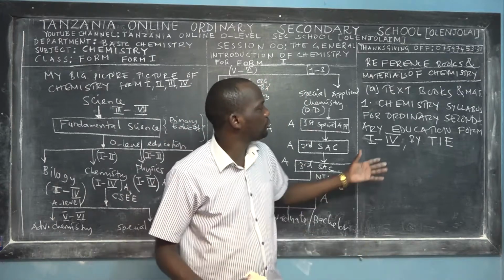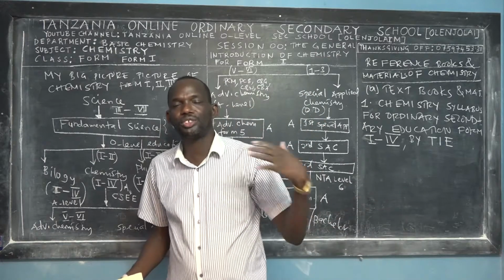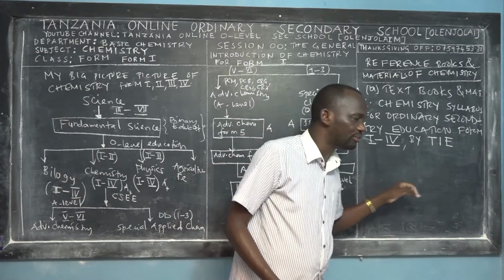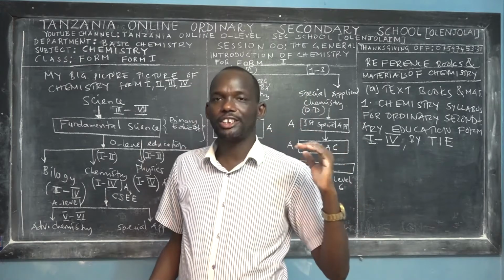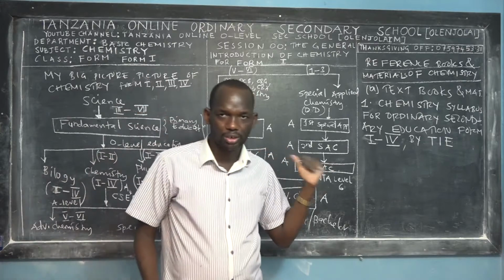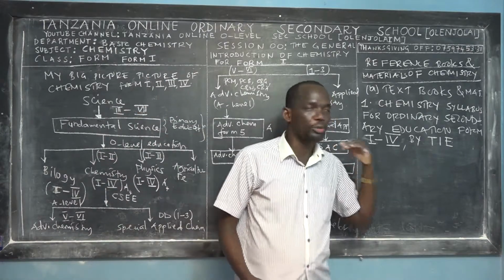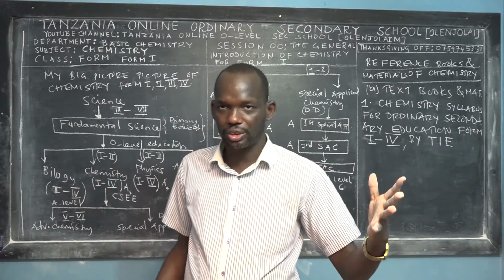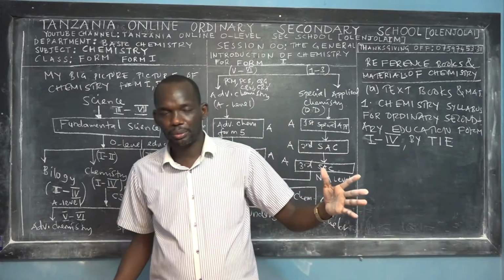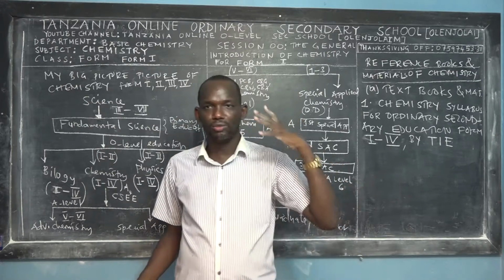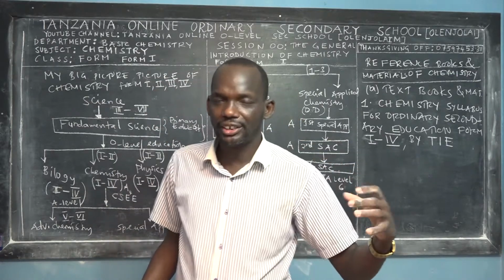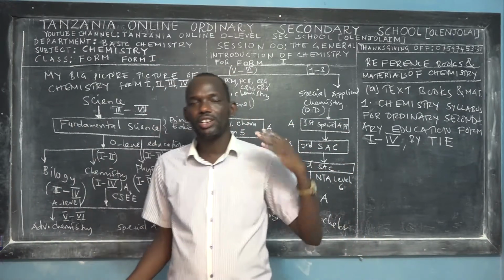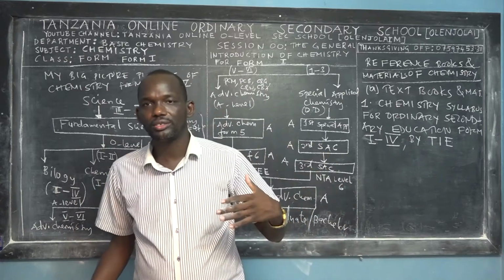First of all, what does this book explain? First, it explains the topics that you have to cover in each class. Secondly, it explains the subtopics in that particular topic. Thirdly, it explains the specific objectives that the students have to achieve at the end of the particular subtopic. For example, if you cover the subtopic of mole concept, there are some specific objectives you have to investigate yourself to see whether you've achieved them or not.